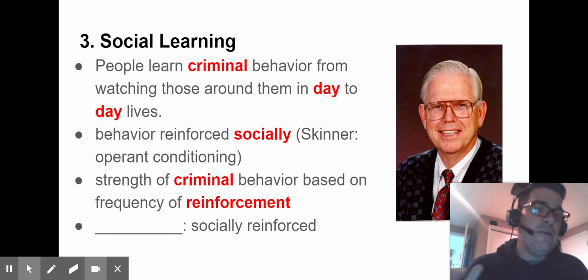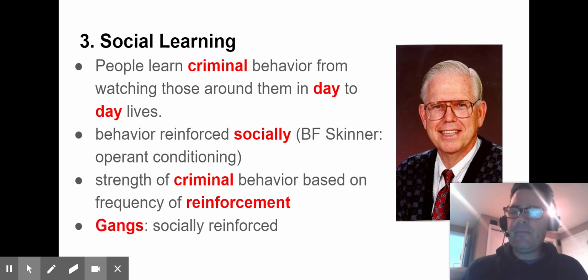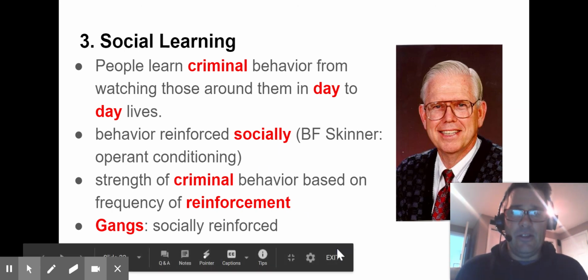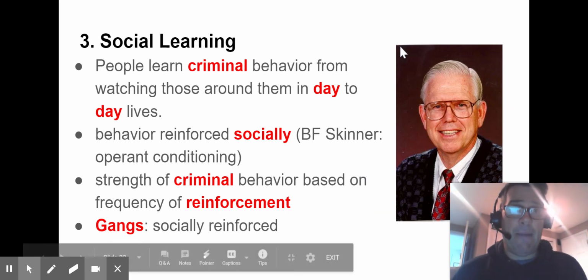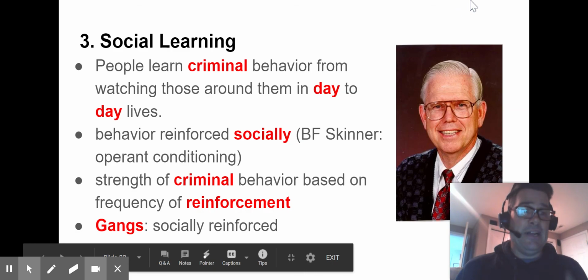That's why gangs are a real big part of developing criminal behavior as you get older. And lastly, I already mentioned it: gangs socially reinforce criminal behavior. So that is the social theory behind crime. Akers: who you associate with determines how much crime happens. All right, so there's another theory. Good, we got it. Go do your practice.